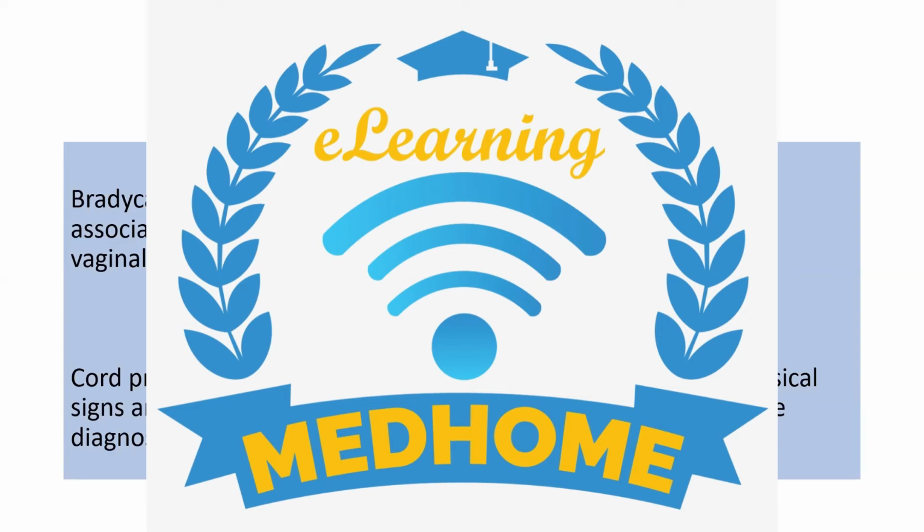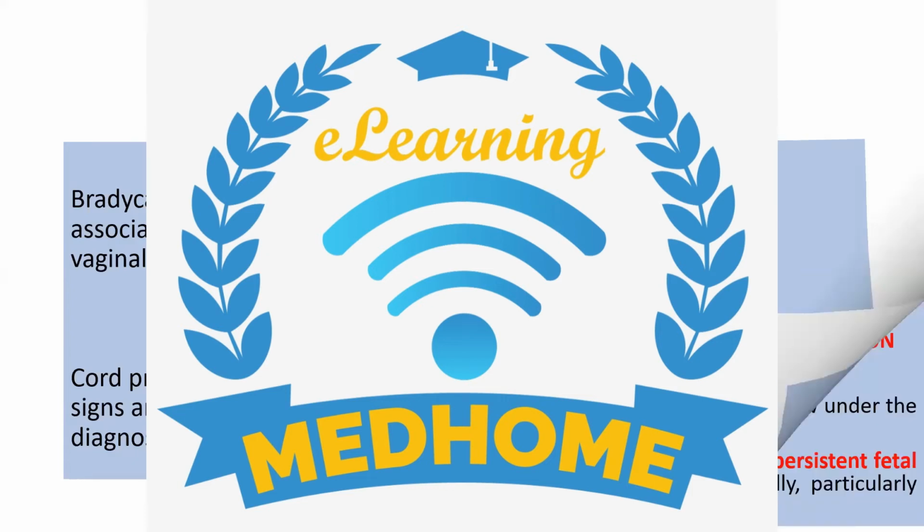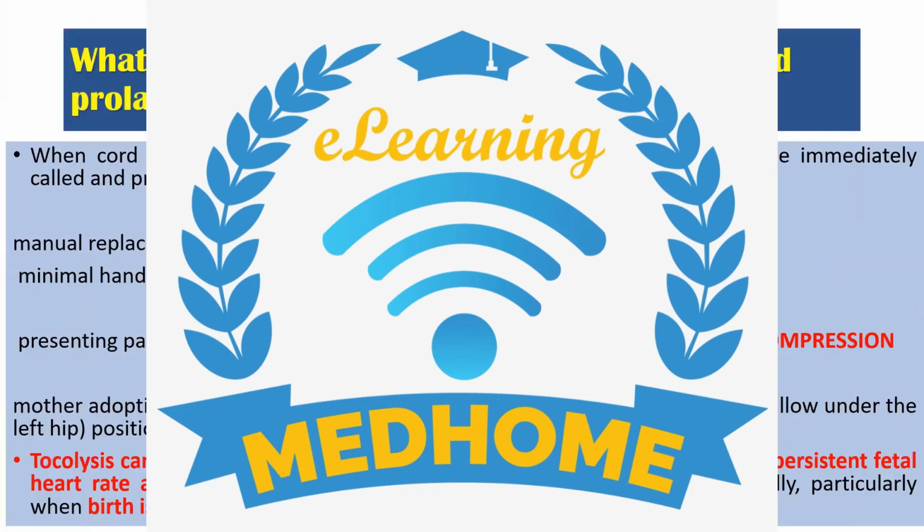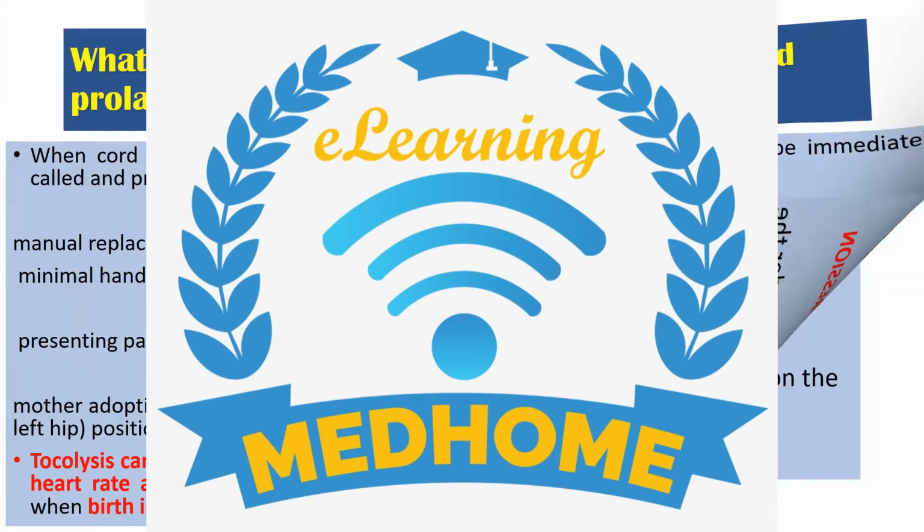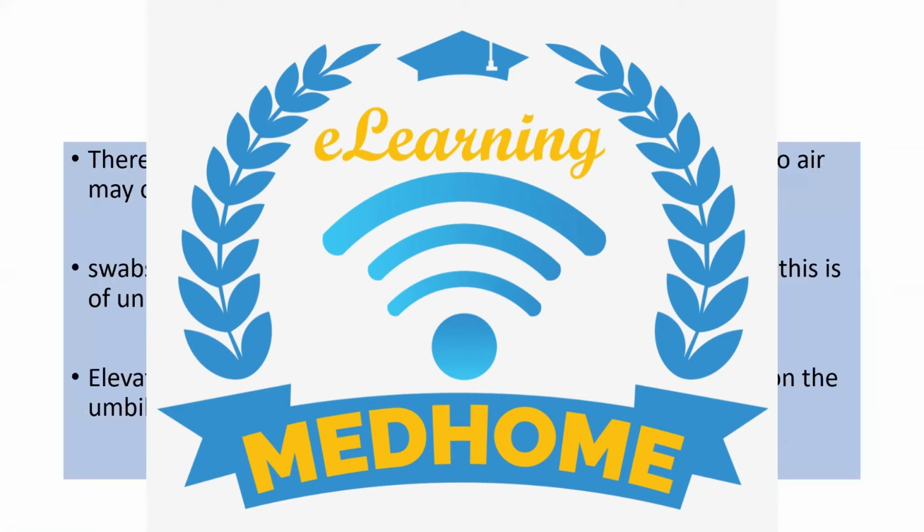Excellent. What tocolytic will we give here? Atosiban? Terbutaline? Maybe nifedipine. Terbutaline or salbutamol. Terbutaline, yes. Terbutaline subcutaneous 0.25 milligram, or 250 microgram. Very nice. Now we know in what situation tocolysis is to be given.